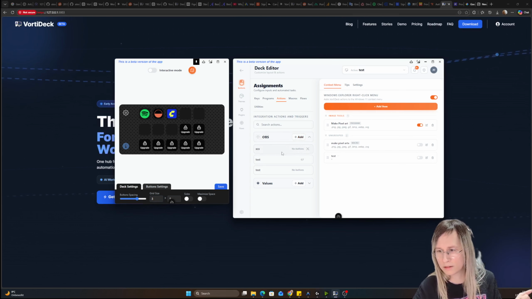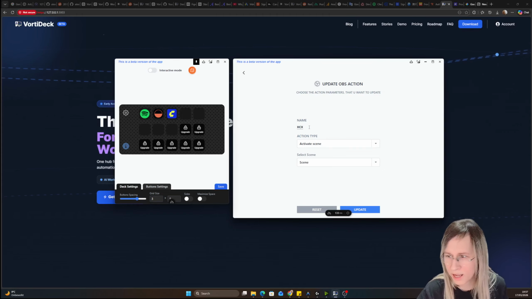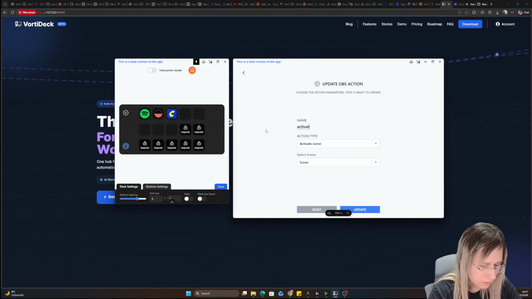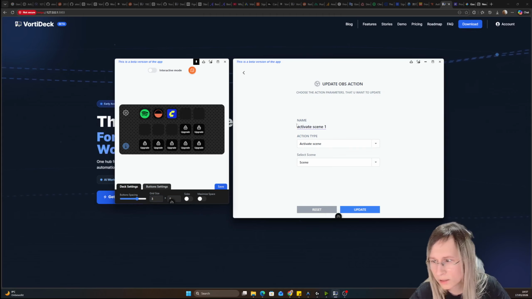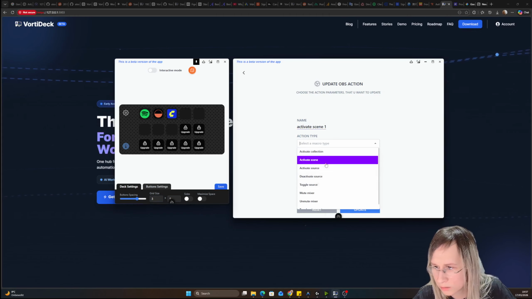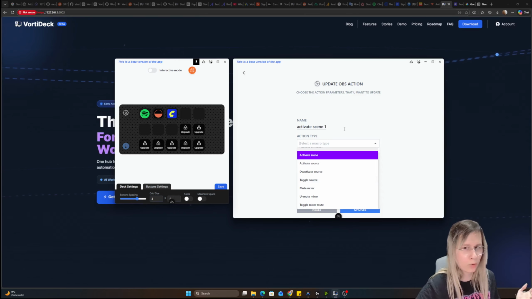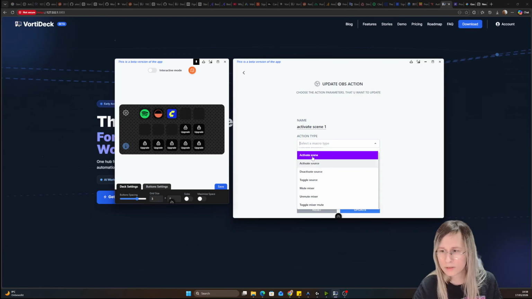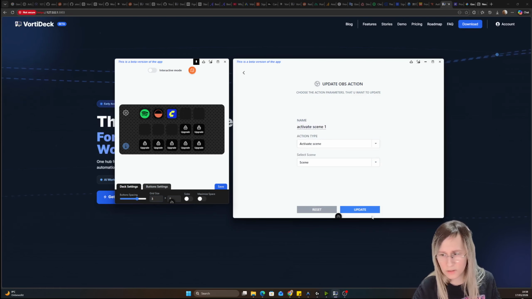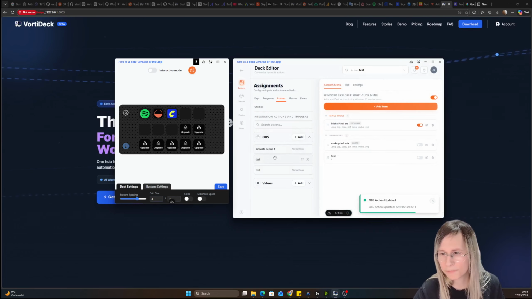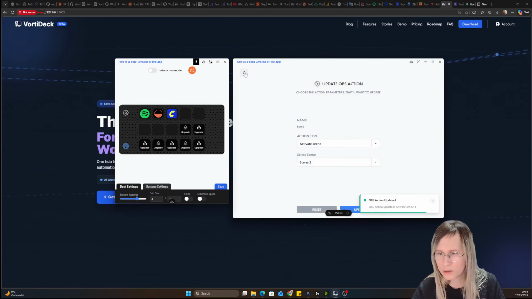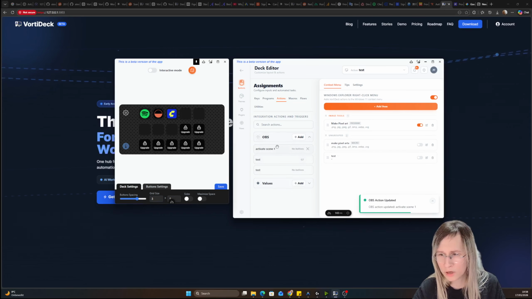Let's say I have this action, call it activate scene 1. You select any action from your OBS, and it automatically takes the available stuff from there, your scenes. So there's scene 1, here's scene 2. Let's drag and drop them into my buttons.